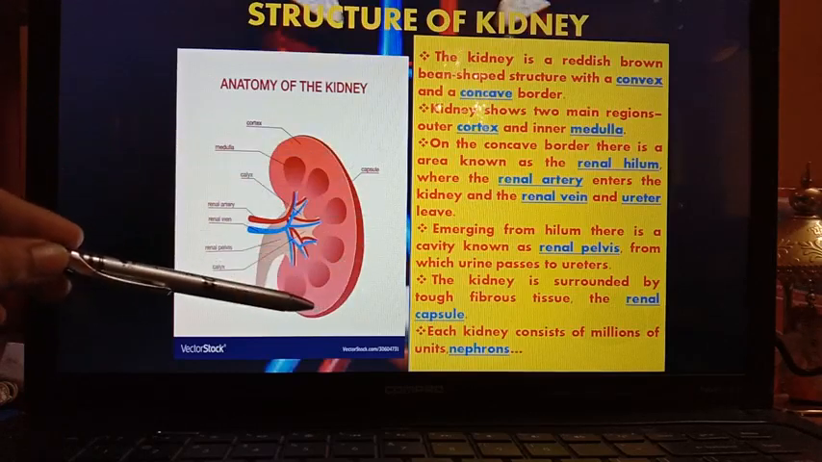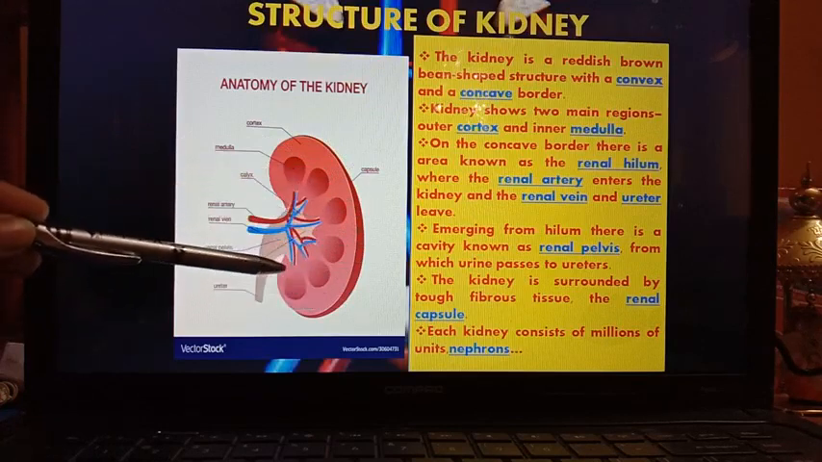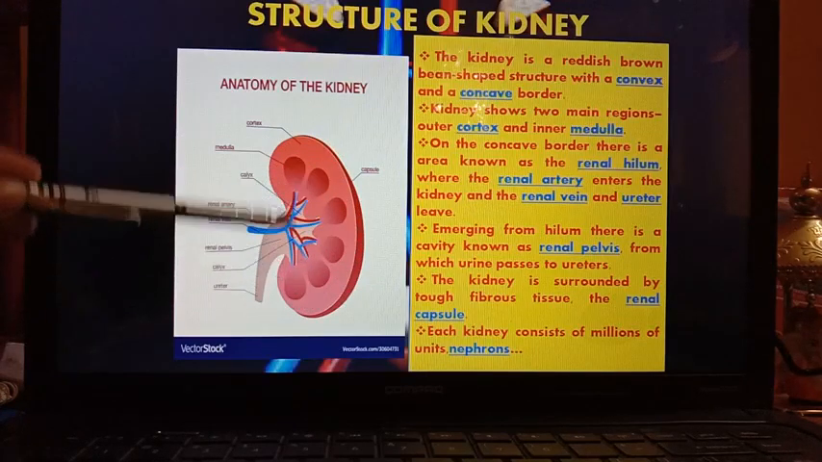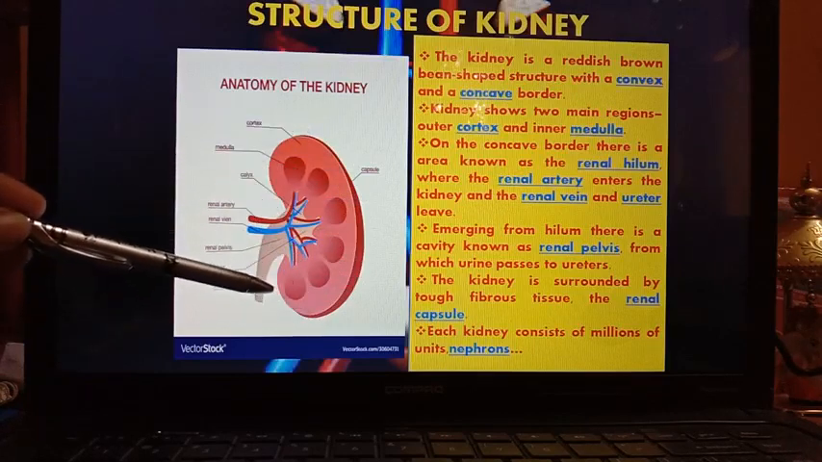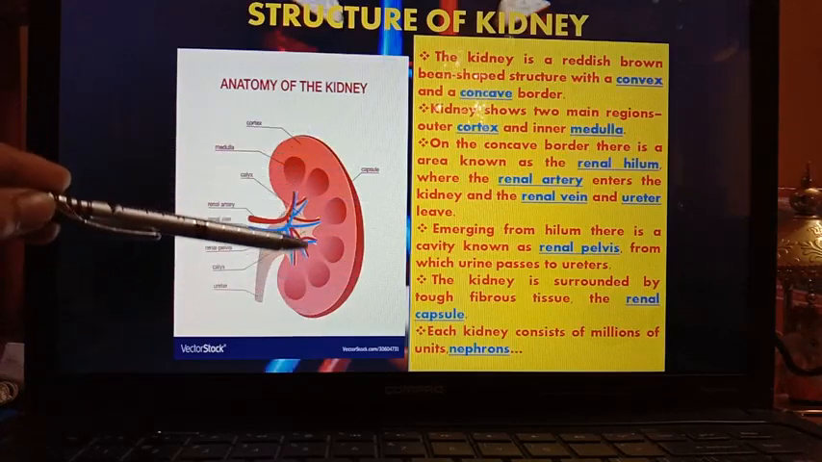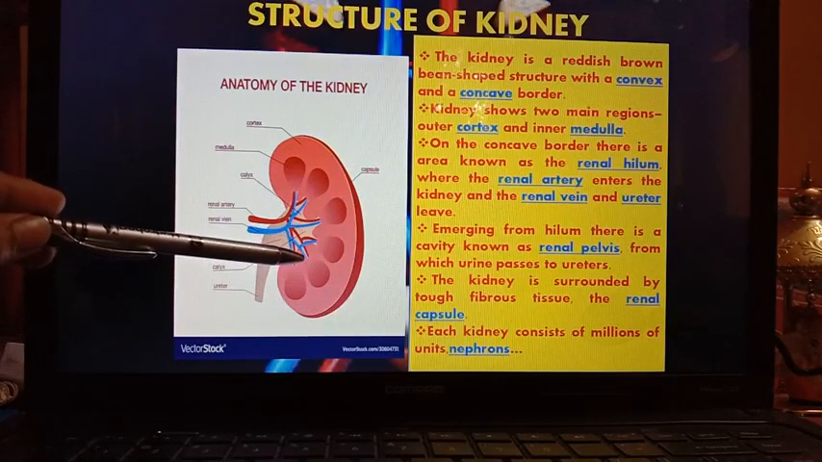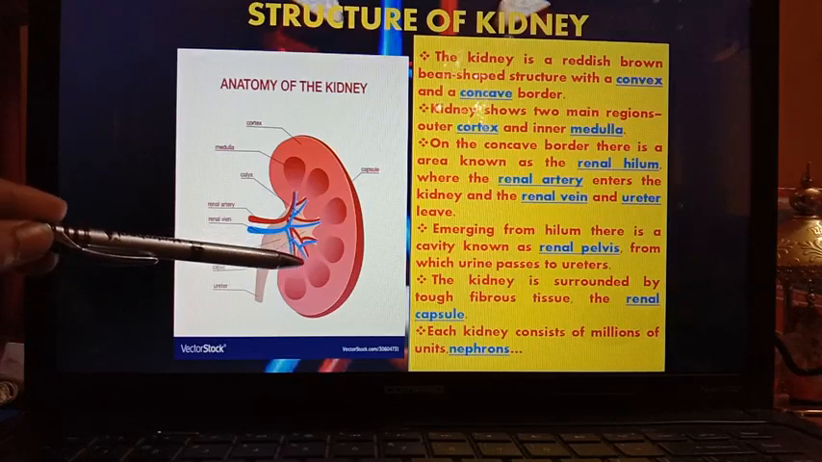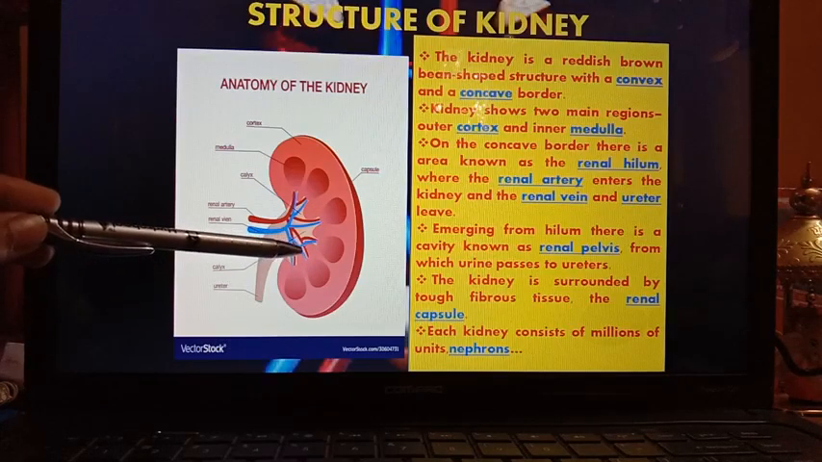Outer portion or region is known as cortex, this one, and inner portion that is known as medulla. So outer portion is renal cortex and inner portion is renal medulla. All the terms related to the kidneys are known as renal. So everywhere you can see that before each term the renal term will come.